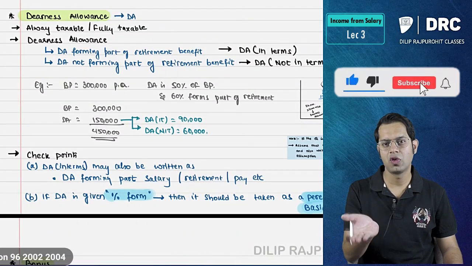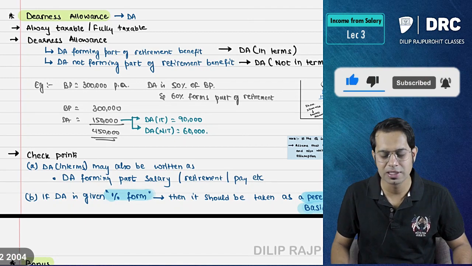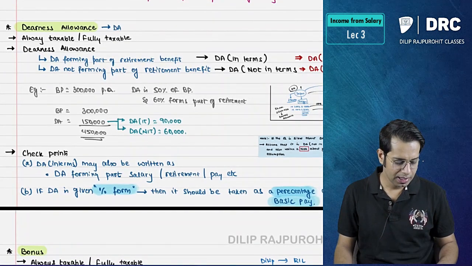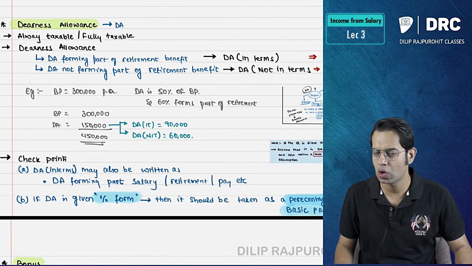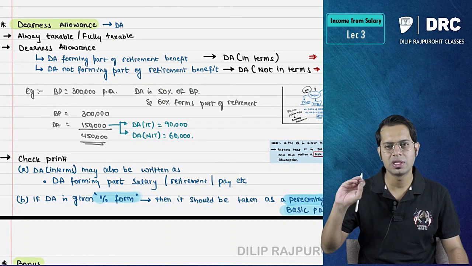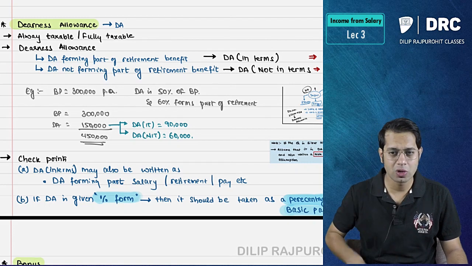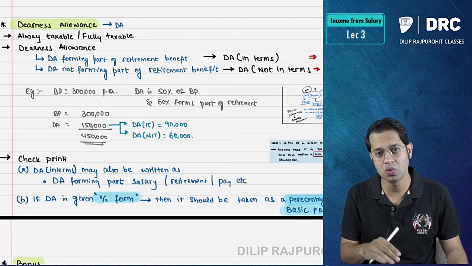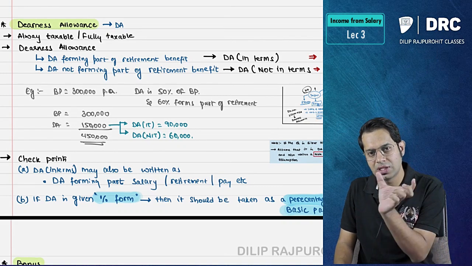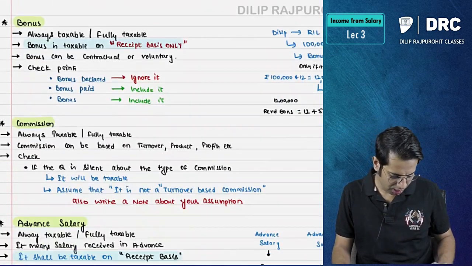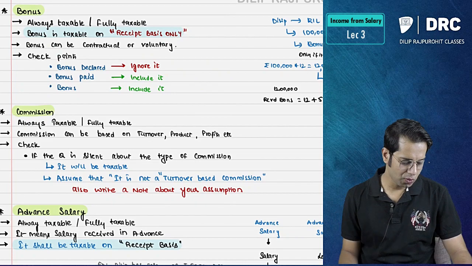Next we studied dearness allowances. To meet the cost of inflation, they will give you some extra money called dearness allowance. This can be in terms or not in terms. In terms means forming part of retirement benefit, not in terms means not forming part of retirement benefit. Checkpoint: if the question is silent about dearness allowances, what is your assumption? You should assume that it is not in terms, and if it is given in percentage form, you should take it as a percentage of basic pay.